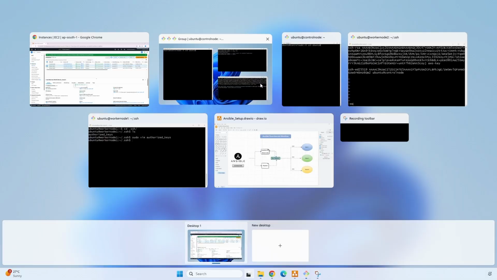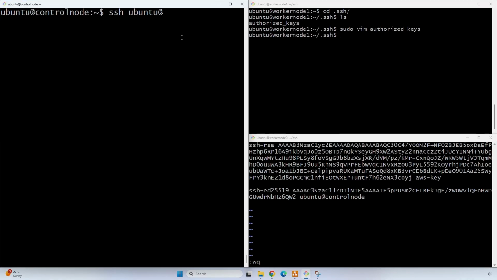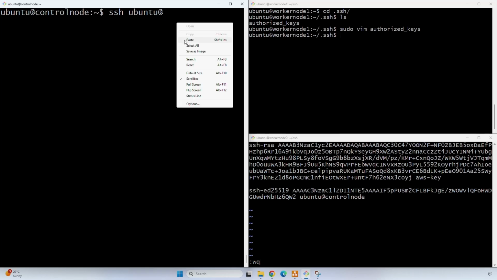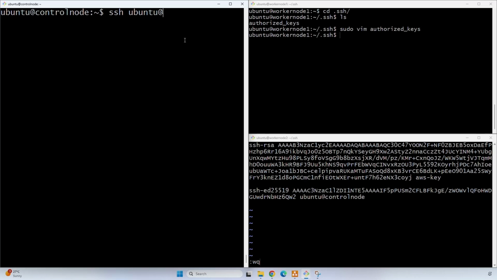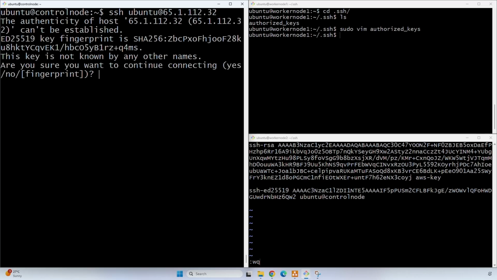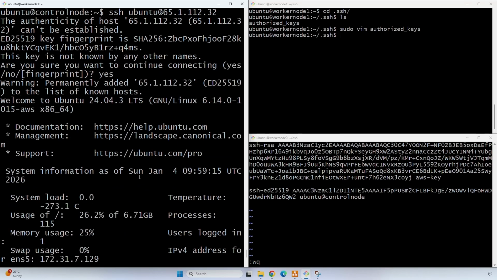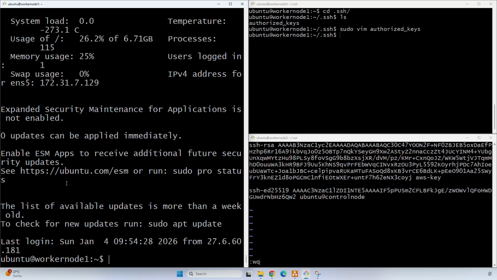I have copied the public IP of worker node 1. Let's test whether we are able to connect to worker node 1 from our control node. So now here we can see we have logged in to worker node 1 from our control node.